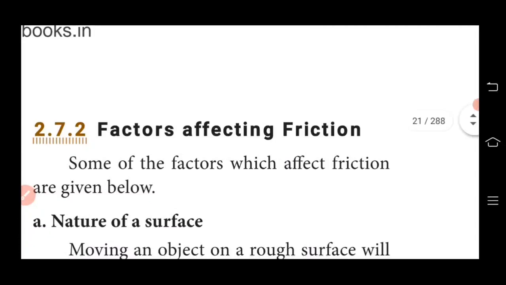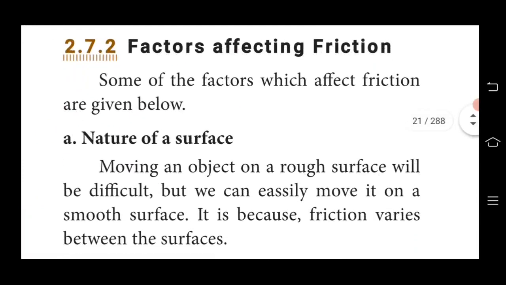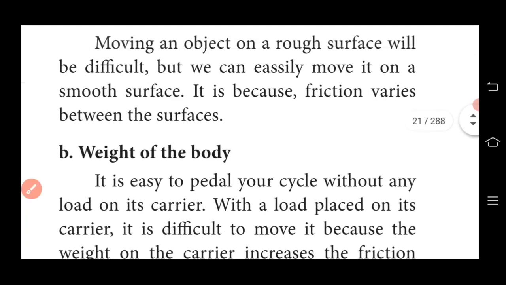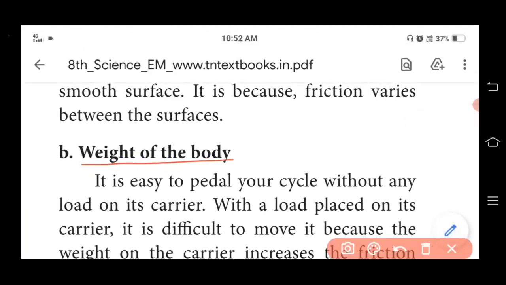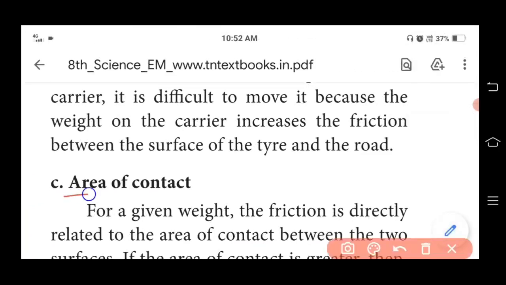Students, our next important topic is factors affecting friction. Some of the factors which affect friction are the nature of the surface, the weight of the body, and the third one is the area of contact. So these are the factors affecting friction. Let us learn one by one.